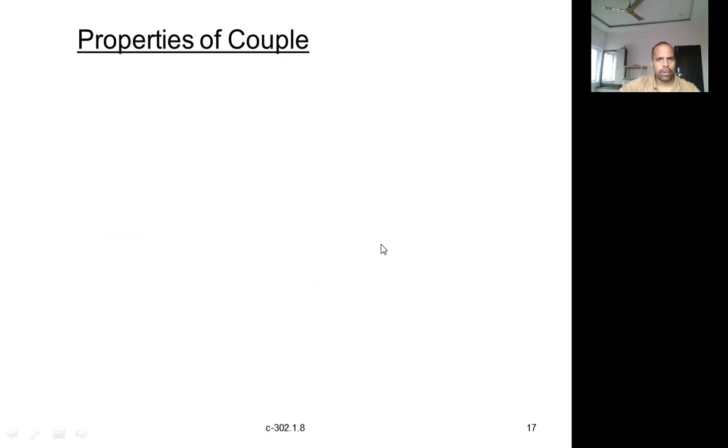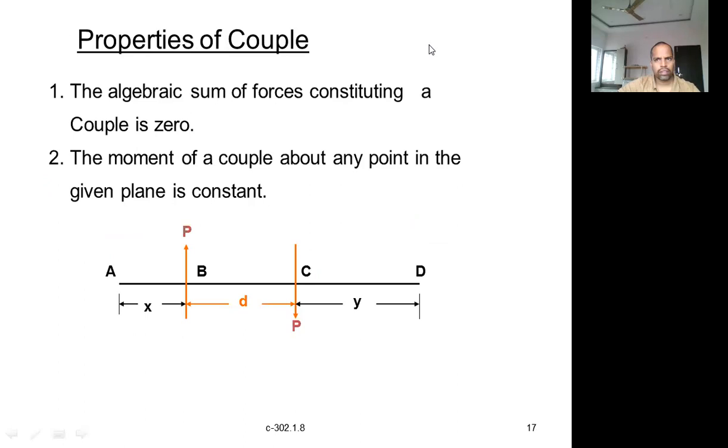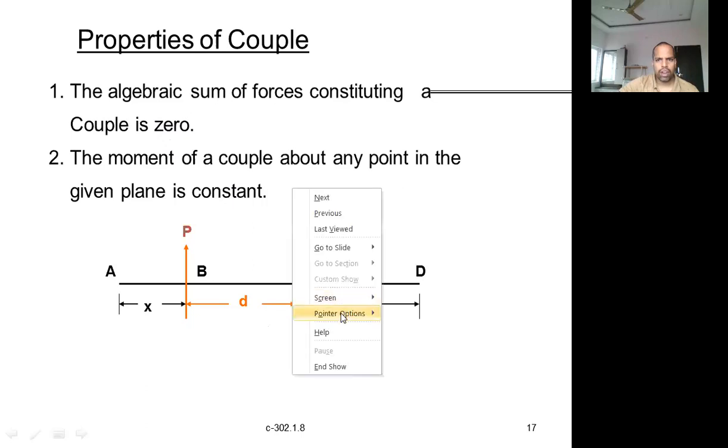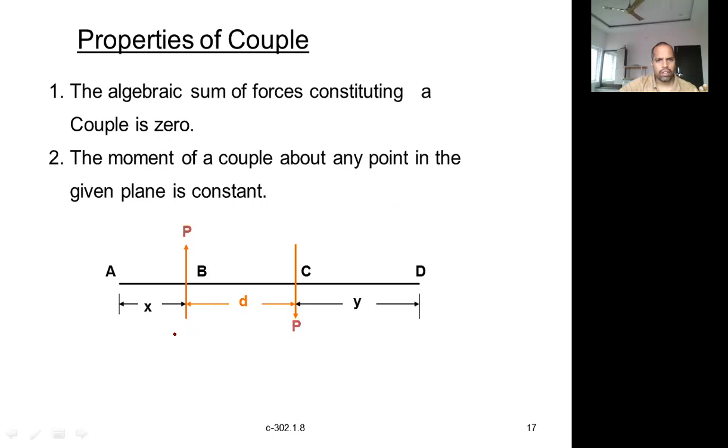Now let us see the properties of couple. Whatever we have already discussed, we will put in words. That's all, this is nothing but properties. Algebraic sum of forces constituting a couple is 0. Algebraic sum of forces means, in this case, couple means two equal, unlike, parallel forces. Unlike means, what is the meaning of unlike? Opposite direction. For example, if two equal forces are there, let us say this is one force, another one is like this. So this is P, this is P.